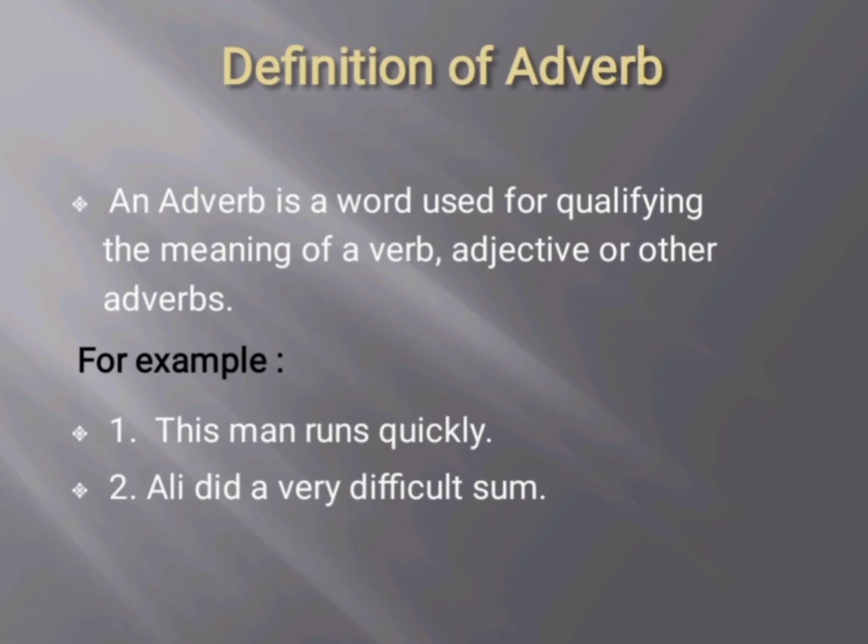Here the word quickly is an adverb which qualifies the meaning of runs, which is a verb. In the second sentence, Ali did a very difficult sum. Here the word very is an adverb and difficult is an adjective. So adverb qualifies the meaning of adjective. These are the examples of adverb.